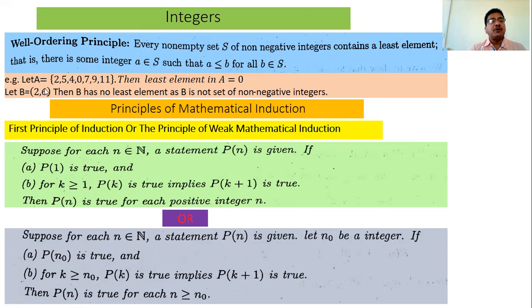Actually, 3 natural numbers or integers lie between 2 and 6. What are they? 3, 4, and 5. These 3 are the natural numbers or integers lying between 2 and 6.